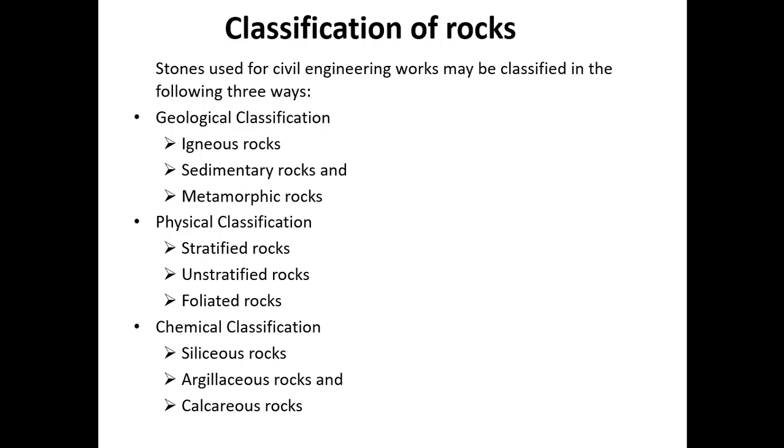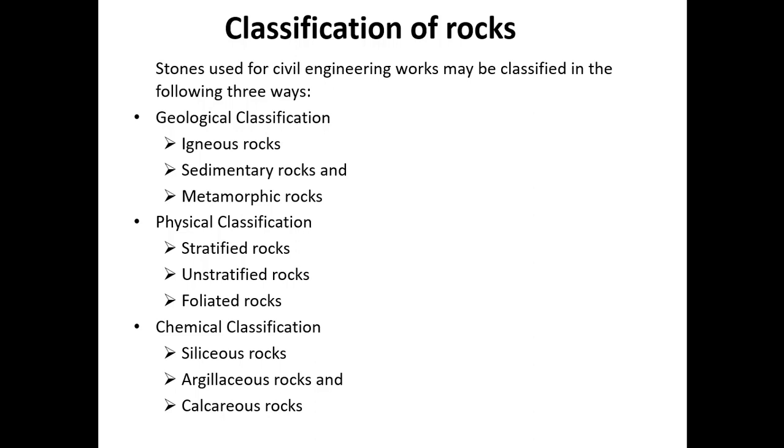Foliated rocks. These rocks have a tendency to split along a definite direction only. If I want to cut it in the x direction, it will get easily cut in the x direction. It will not break in the y direction. If I take any direction and want to cut in that direction, it can be split easily. These kinds of rocks are called foliated rocks. The directions need not be parallel to each other as in stratified rocks. This type of structure is very common in metamorphic rocks. Metamorphic rocks can also be called foliated rocks.